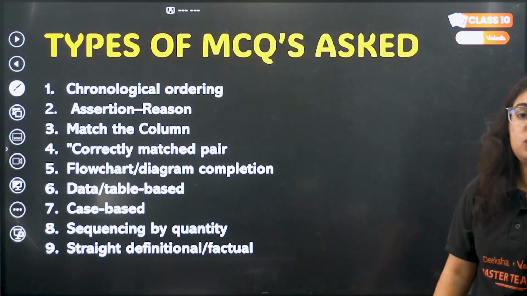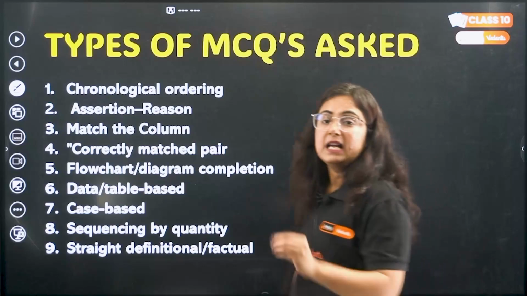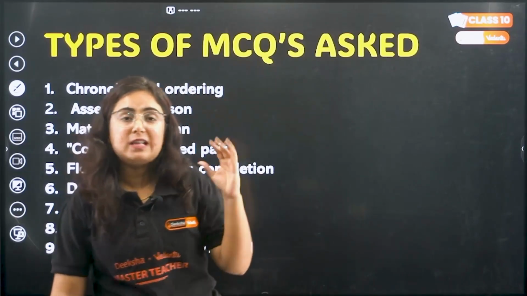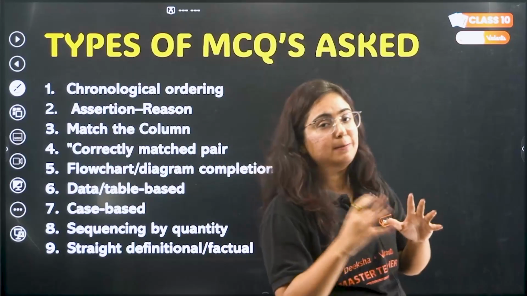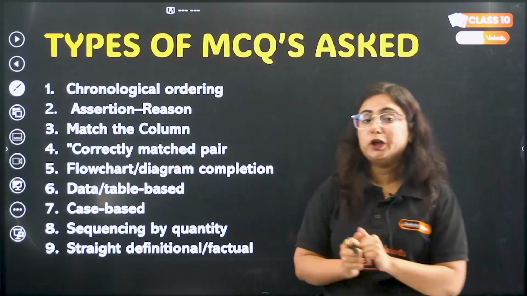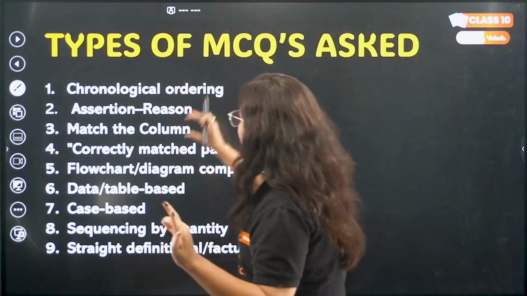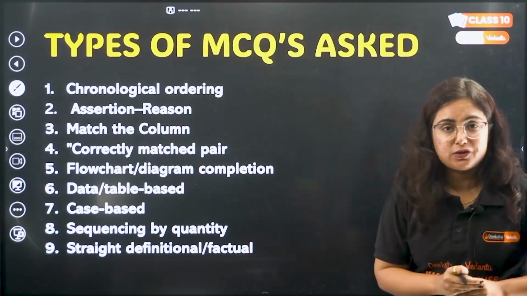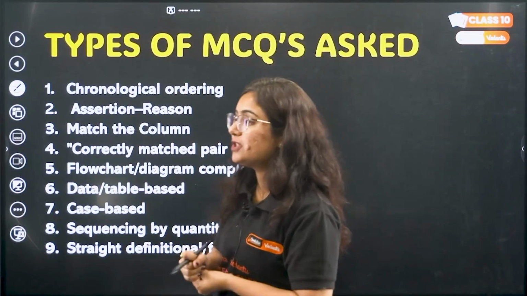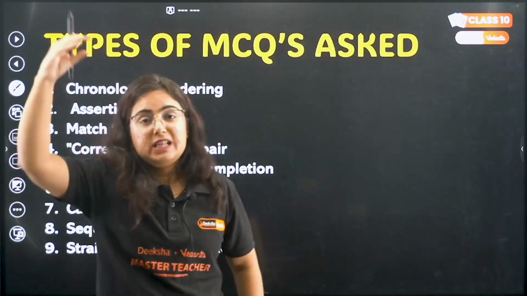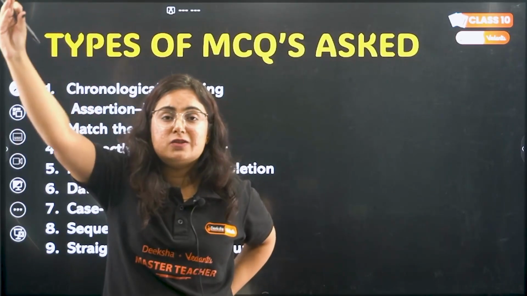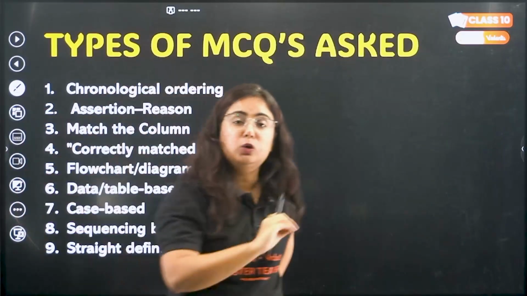Now let us come to another point, beta, that is the types of MCQs that are asked. When you see the MCQs in SST particularly, there are different types, like chronological ordering type of questions, where you arrange events from the nationalist struggle of India in chronological order.